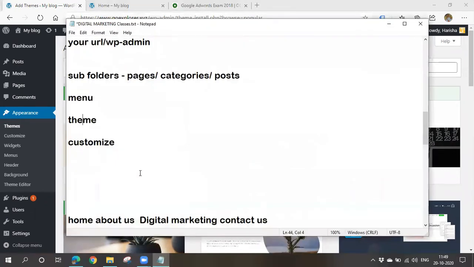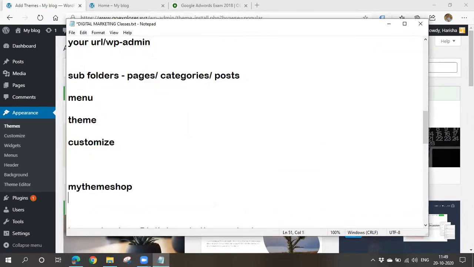There are numerous websites where you can buy a theme. You can buy from My Theme Shop, or you can also buy from themeforest.net. You can buy all these things. I'll show you how to buy and all.